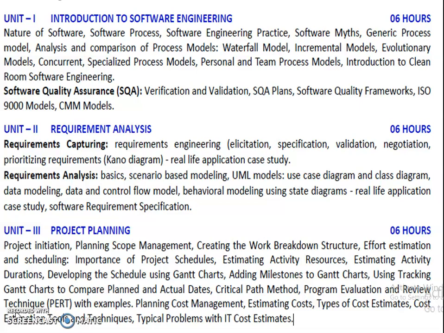In the third unit, we learn about project planning: how to plan a project, project planning scope, creating the work breakdown structure, the critical path method, and the program evaluation and review technique with an example. Also cost management planning, cost estimates, types of cost estimates, and tools and techniques.